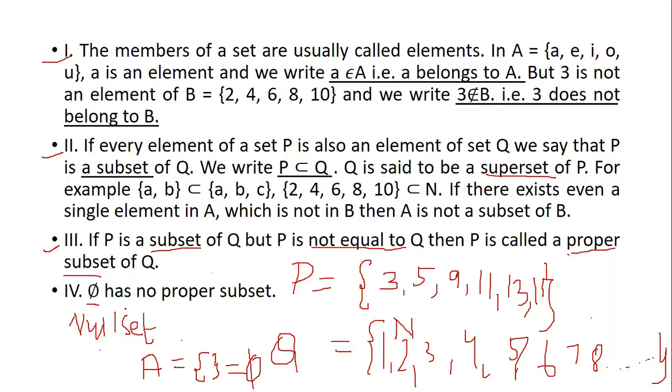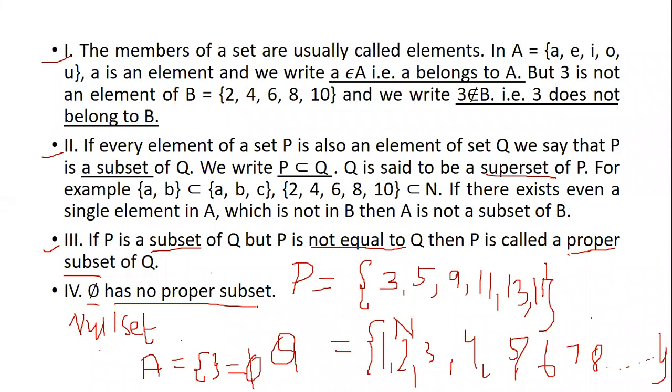Now, null set has no proper subset. A good explanation is required for this. We will start this when we go for the problems. You'll get confused now because just now you have understood subset and proper subset. It will be too much for you to understand this no proper subset.